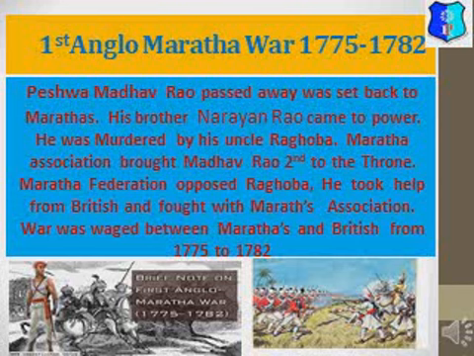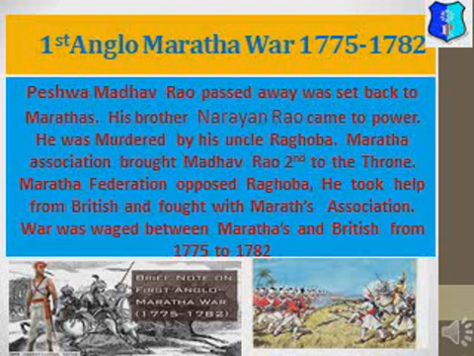So his brother Narayan Rao came to power. He was murdered by his uncle Raghunath Rao. This resulted in infighting for the Peshwa's post. The Maratha Federation brought Madhavrao II, the minor son of Narayan Rao, to the post of Peshwa. Upset with this development, Raghuba approached the British for support. The British exploited this situation in their favor.